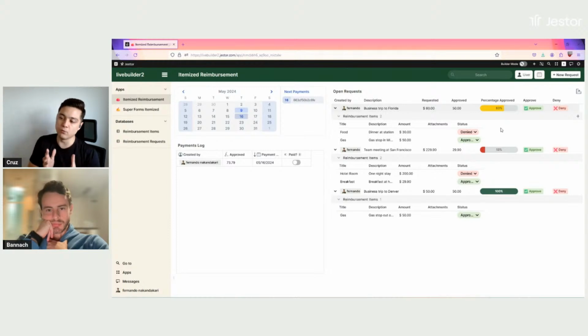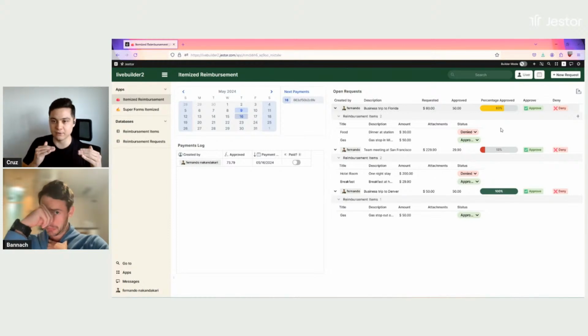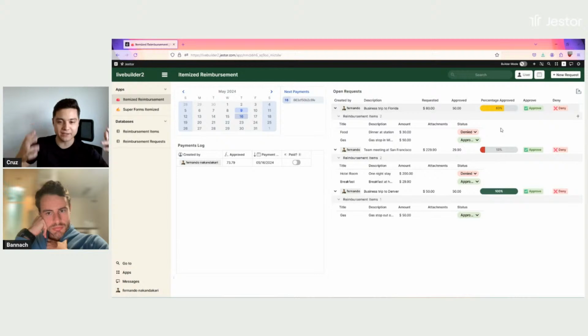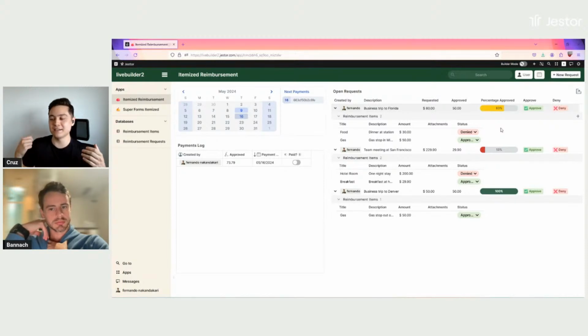So that's really cool because you can have, like we said, partial approvals, right? One problem that people have all the time in other platforms is that someone submits a request with 20 items, and two of them are out of specification, but you cannot approve partially. So everything is denied. So the person has to submit everything again. Then you're delaying payment, and that's all sorts of trouble, right?